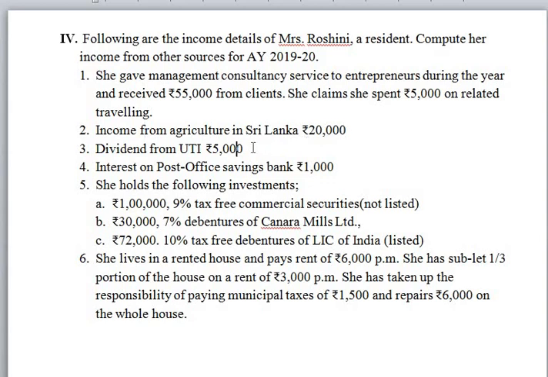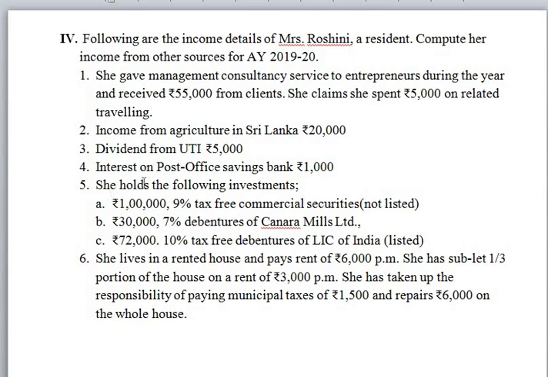Dividend from Unit Trust of India, it is exempted. Interest on post office savings bank account up to 3,500 is exempted. Above that is taxable. So here the amount of interest is 1,000. So entire amount will be exempted.